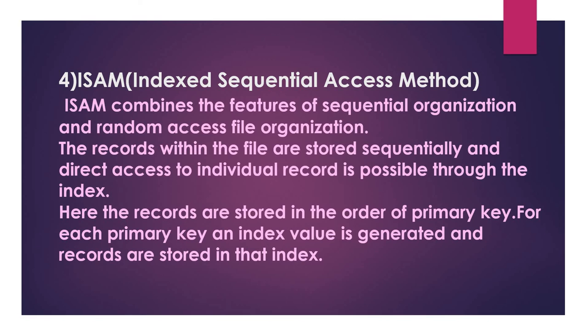Here we can use magnetic disk as the storage medium. The records are stored in the order of the primary key. For each primary key an index value is generated, and the records are stored at that index. These are the different file organization methods.